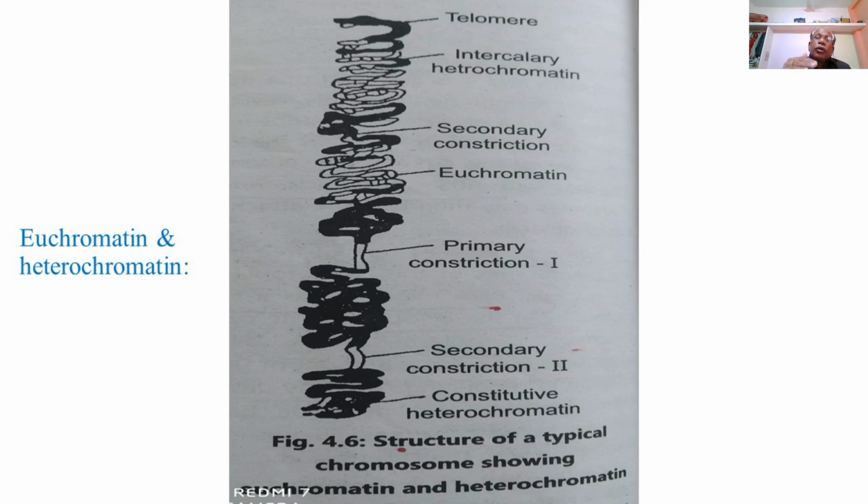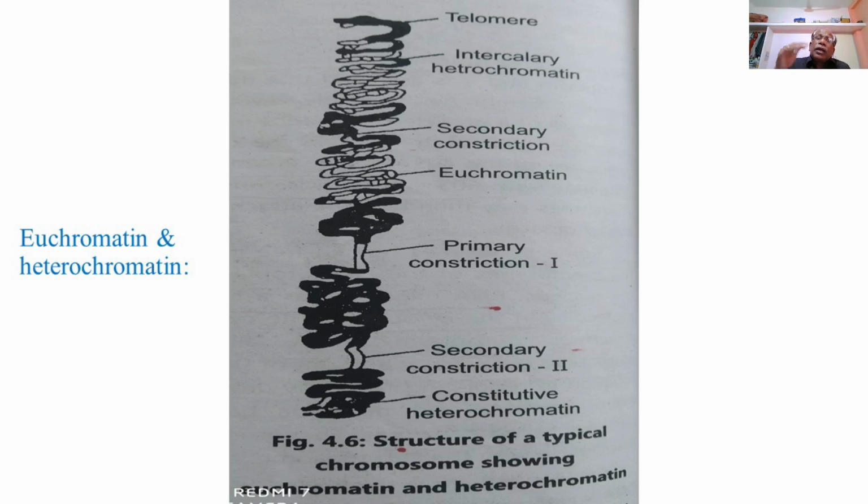Then below which there is again a compact DNA, and in between the compact DNA there is a primary constriction first. Primary constriction first means a centromere. So centromere is present in the region between the compact chromatin material called primary constriction first.